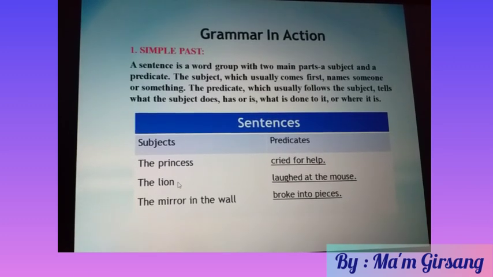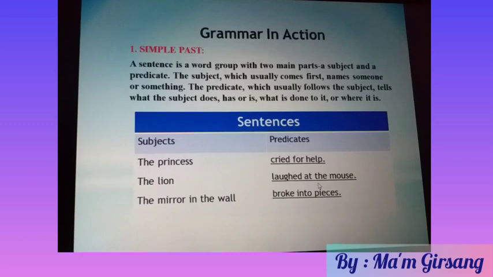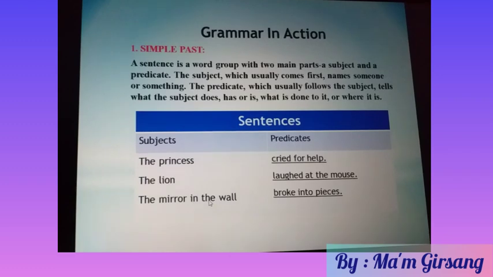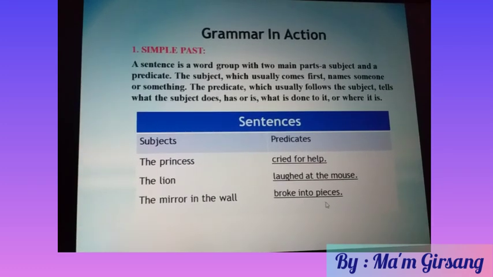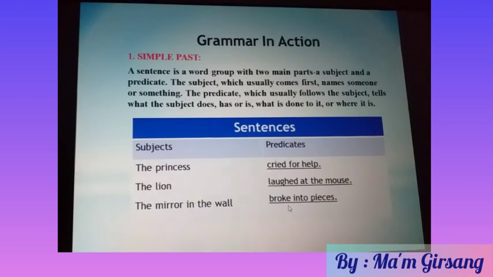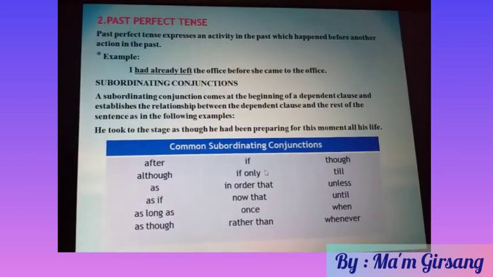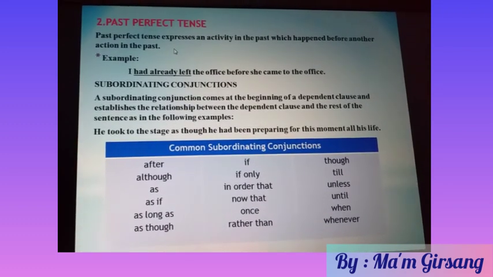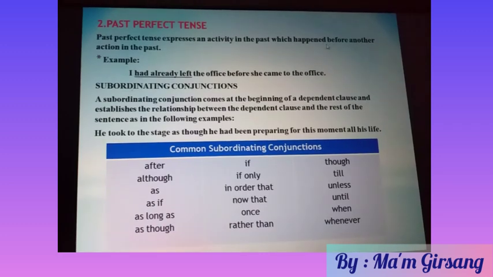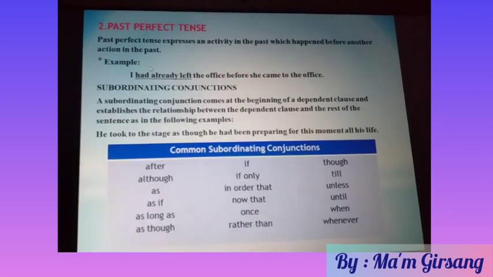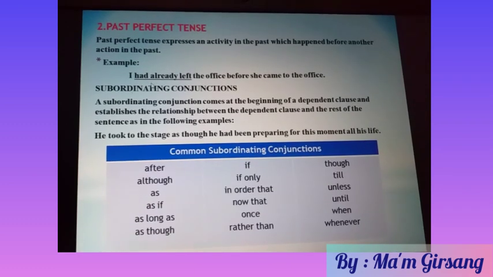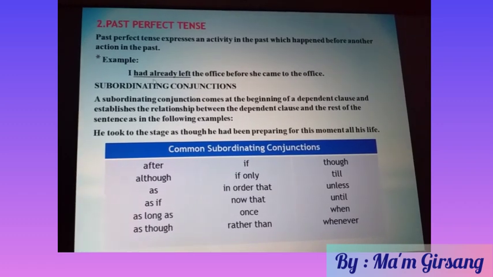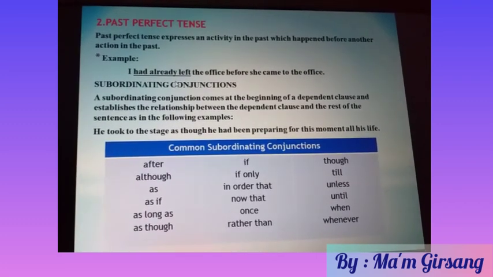And the second sentence, the lion laughed at the mouse. Laughed is the predicate in the simple past. The mirror in the wall broke into pieces. Broke is the simple past. And the second tense we can use, if you want to write a narrative, is the past perfect. The past perfect expresses an activity in the past which happened before another action in the past. I can give an example here: I had already left the office before she came to the office. Had already left is the past perfect tense. You can use it.